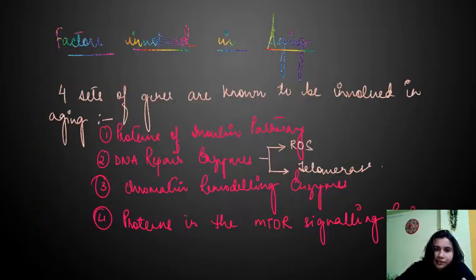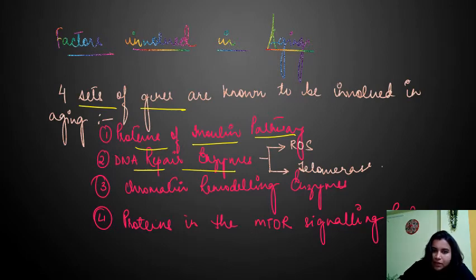Next, we will see the factors which are involved in the aging process. There are basically four sets of factors involved in the aging process. The four sets of factors are proteins of the insulin pathway, DNA repair enzymes. We will be discussing these factors in a very detailed way in the next class along with the theories, but this is the basics part, so I am only focusing on the basics. If there is a change in these four factors, it leads to aging. So what are the four factors?